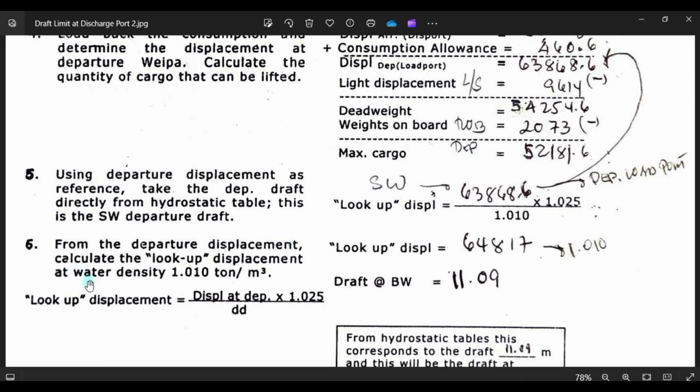Okay, now go to number 5. Using the departure displacement as reference, meaning this one, take the departure draft directly from the table. This is the saltwater departure draft. So you apply this one. This will be your departure displacement. So what will be the draft of this one? 63868.